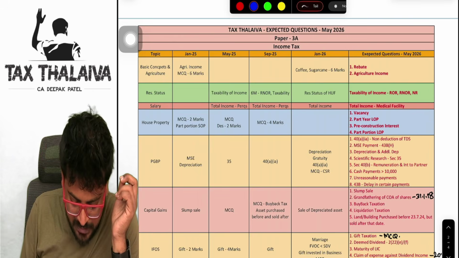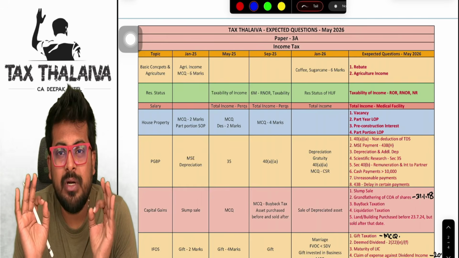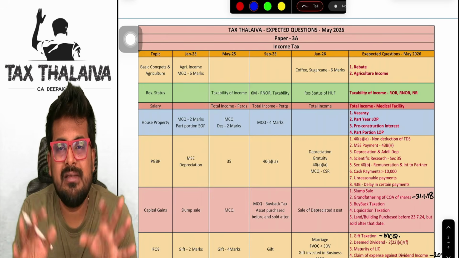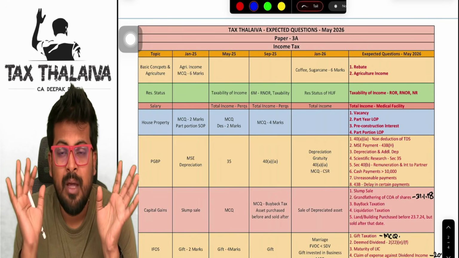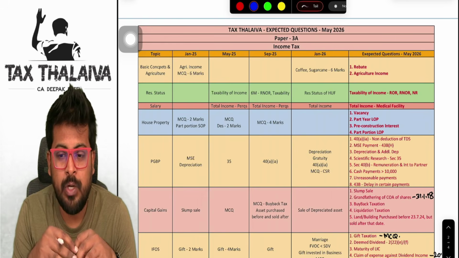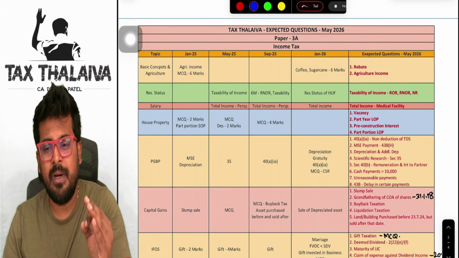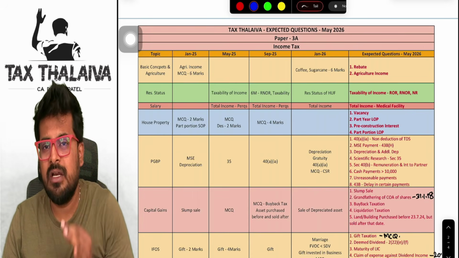of total income computation or as part of an MCQ question, guys. When it comes to PGBP, in total income computation, the compulsory question itself is nothing but your PGBP question, guys, because most of the adjustments you will find from the PGBP topic only. I have listed here the most important adjustments, and pakka adjustments will come from here.